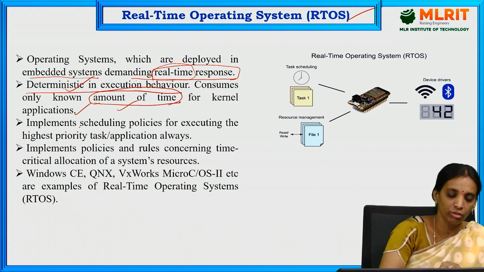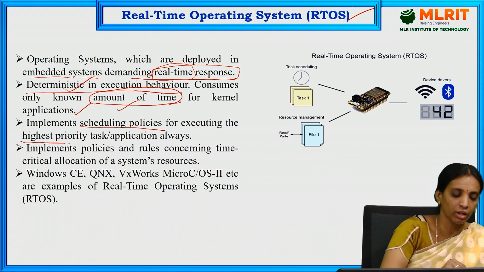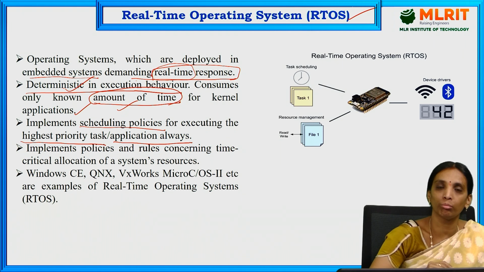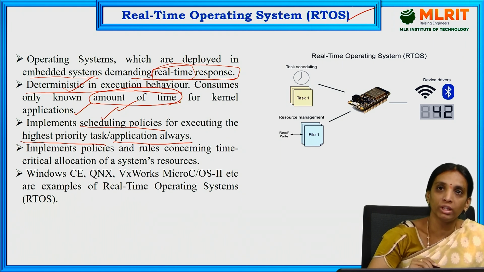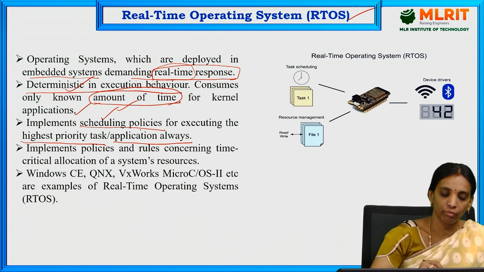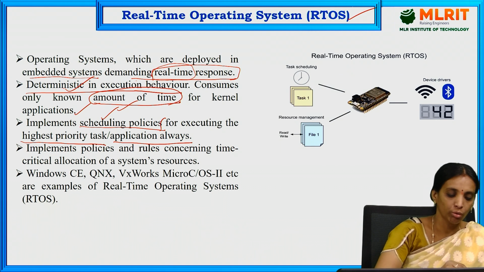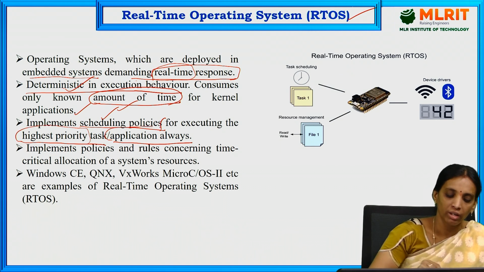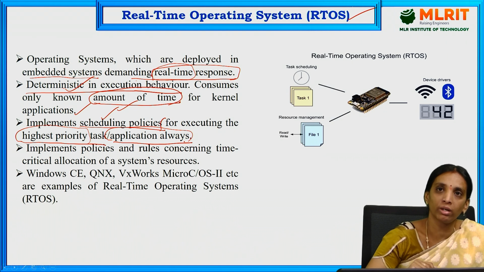It implements scheduling policies for always executing the highest priority task or application. It implements scheduling policies because it should be deterministic and complete its task within the given time. So tasks having the highest priority are completed first, and then the lower priority tasks.